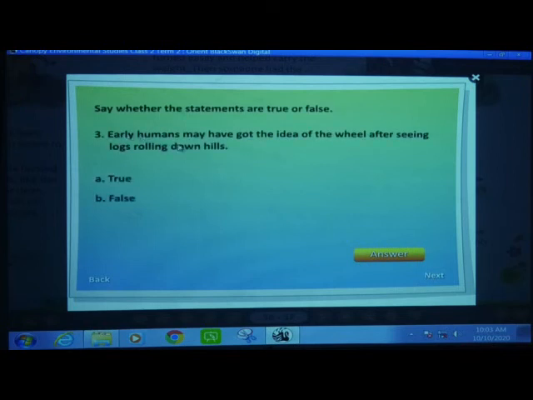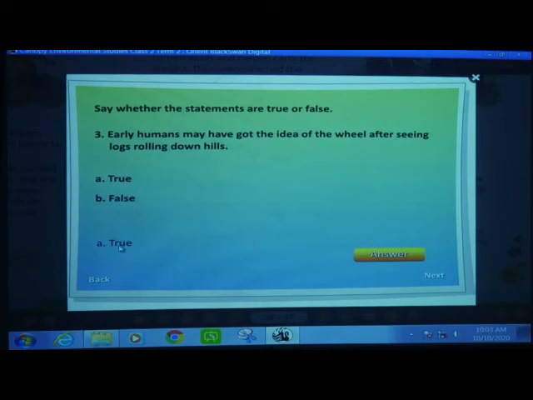Then, early humans may have got the idea of the wheel after seeing logs rolling down hills. The answer is true.